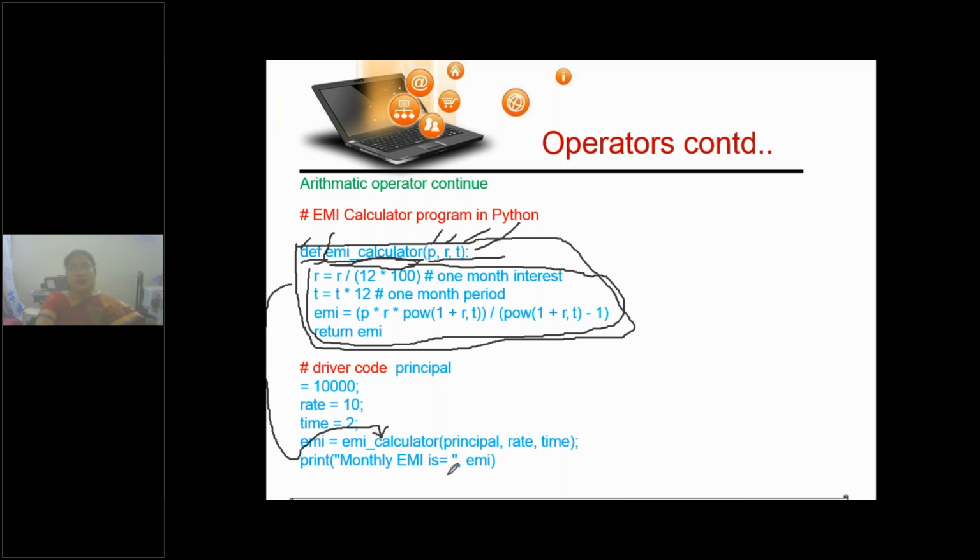But unless until we call this function with the original values, nothing happens. Where have we called? Here we have called the function. In the function call, we will give actual values. So principal value is given as input, rate is given as input, and time is given as input. These three are the actual parameters. Is it clear, children? No function should have gaps in its name. Is it clear? So now let's proceed.